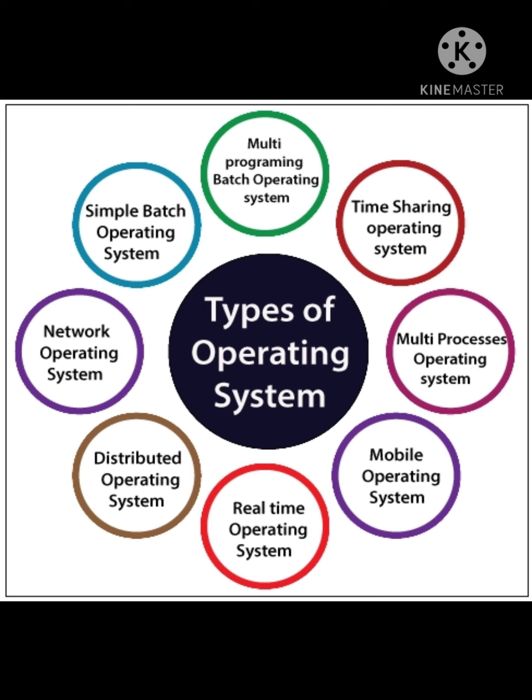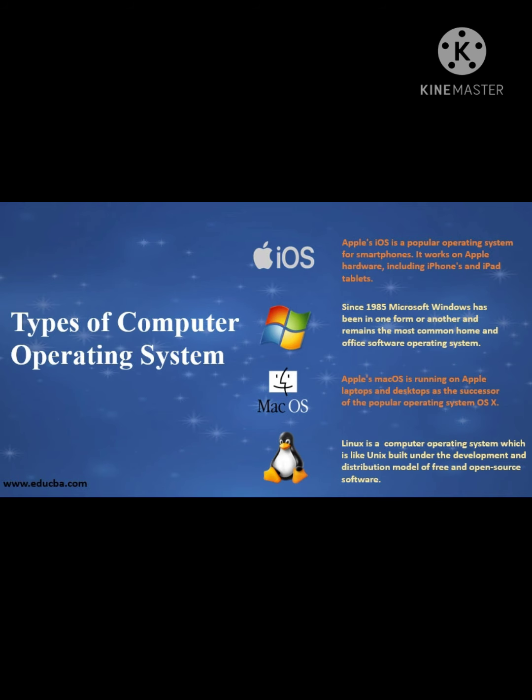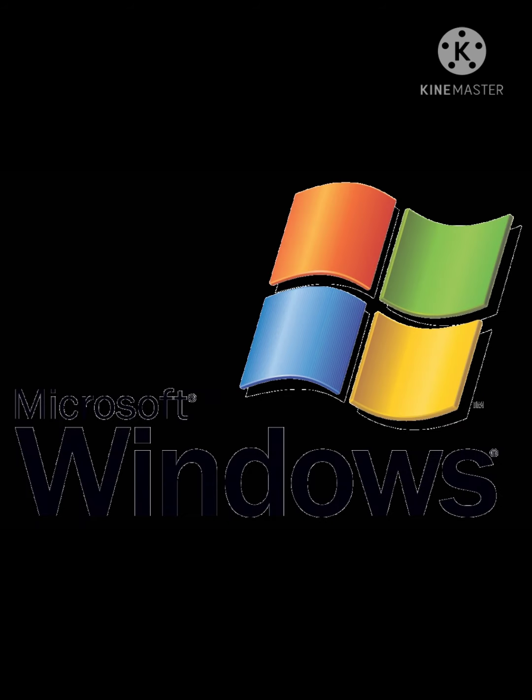For the types of operating system. Operating systems usually come preloaded on any computer you buy. The three most common operating systems for personal computers are Microsoft Windows, Mac OS, and Linux.